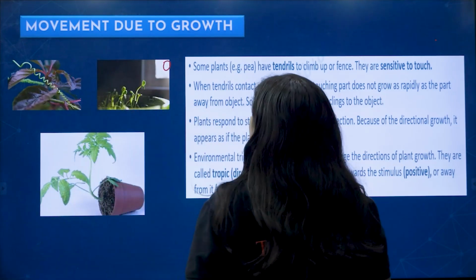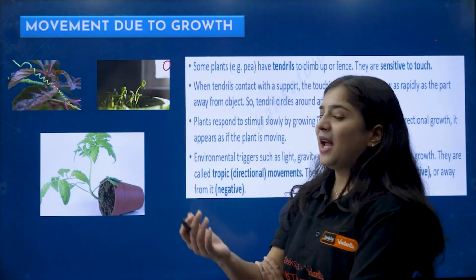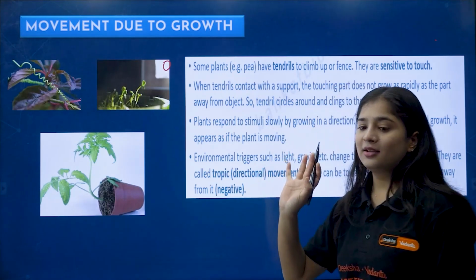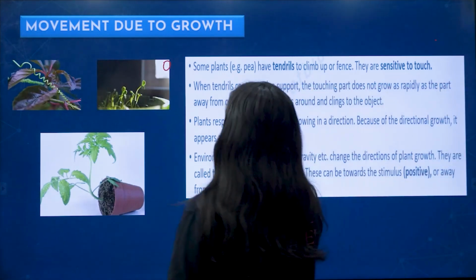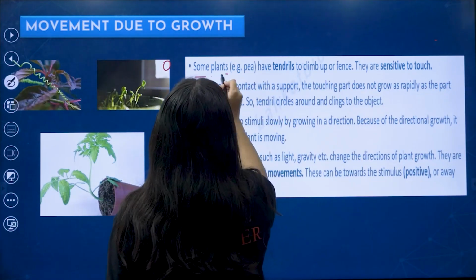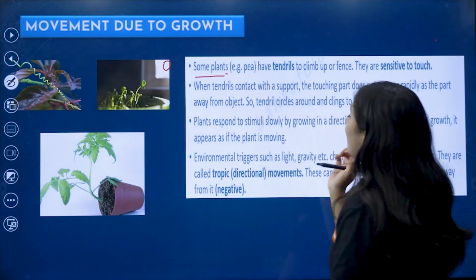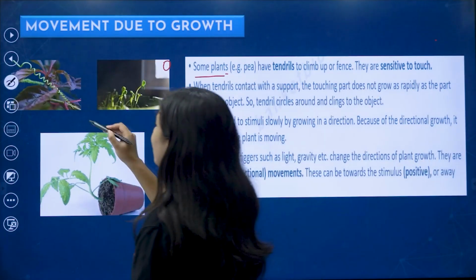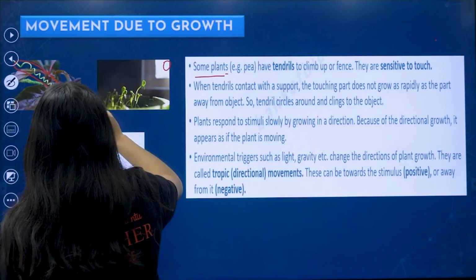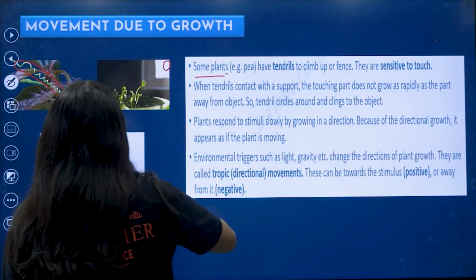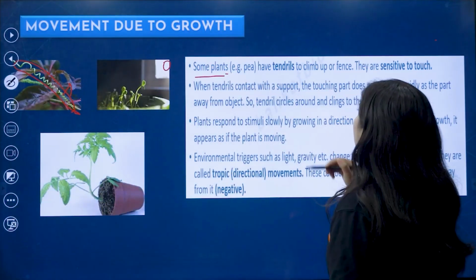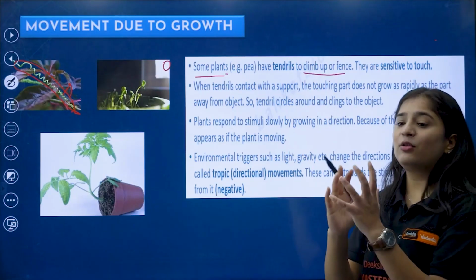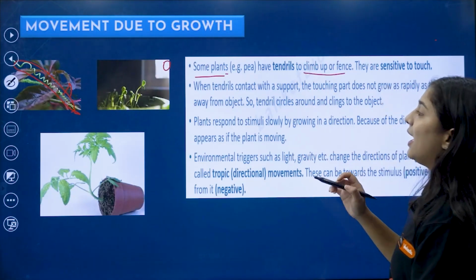Coming to movement due to growth, some plants don't have growth when the movement is happening, just like the touch-me-not plant. Some plants like pea have tendrils. What do we mean by tendrils? You can see the tendrils, the extra part for supporting purposes. They have to climb up the fence, and the tendrils give support to the plant. Because of that, they are climbing up.